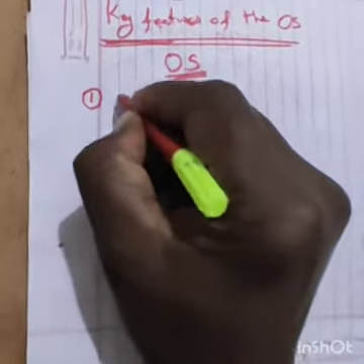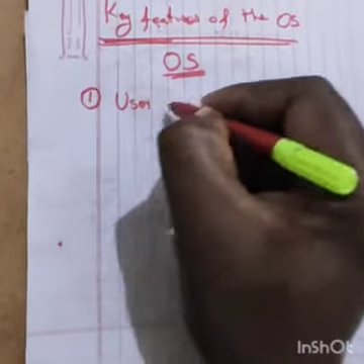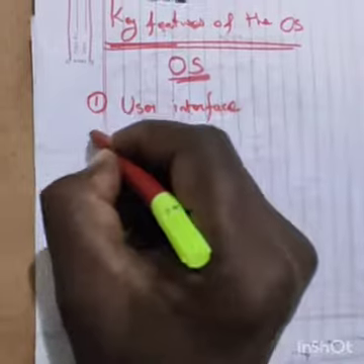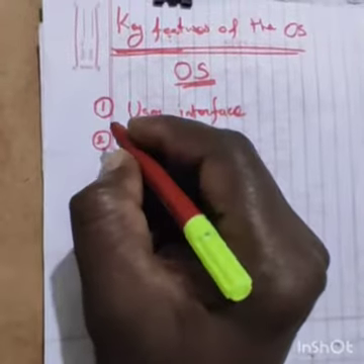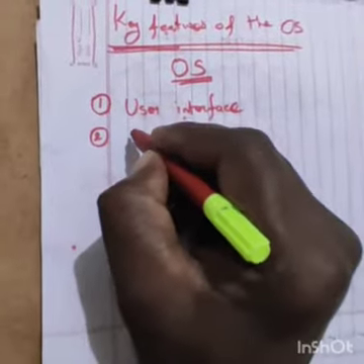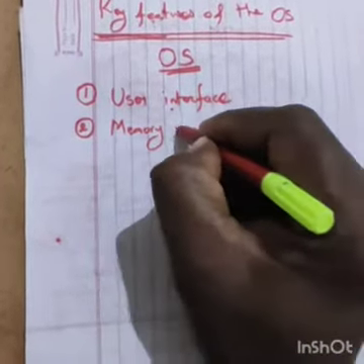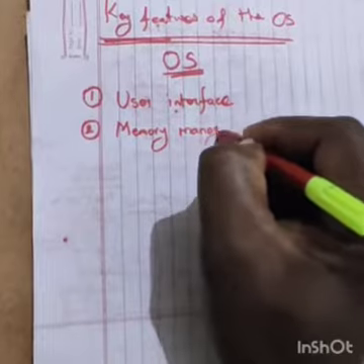Listen carefully. User interface. Next one, memory management.